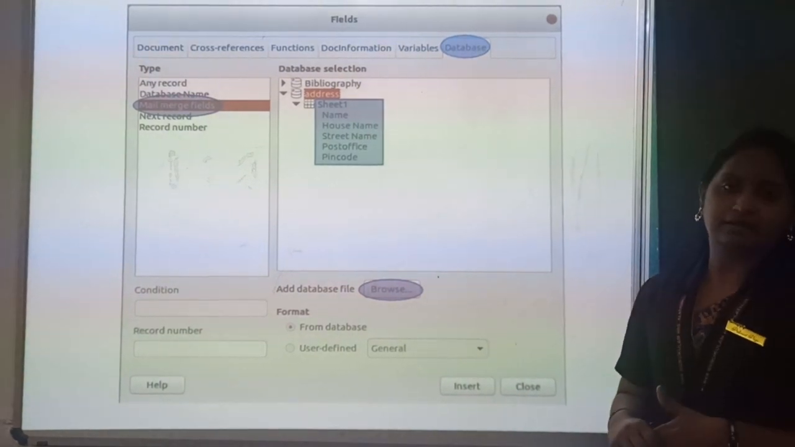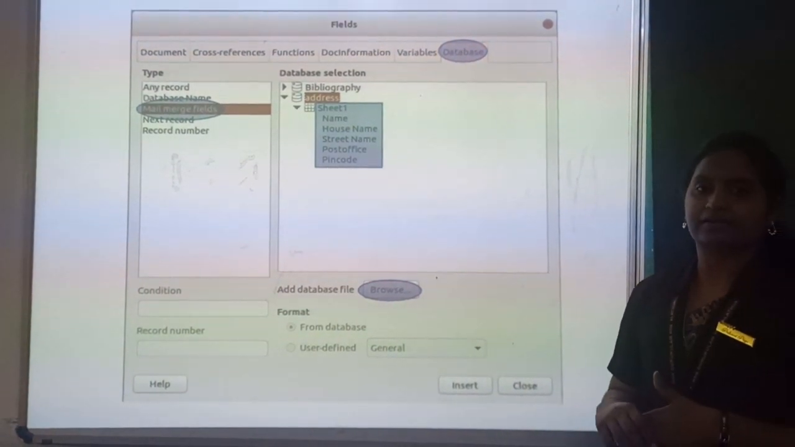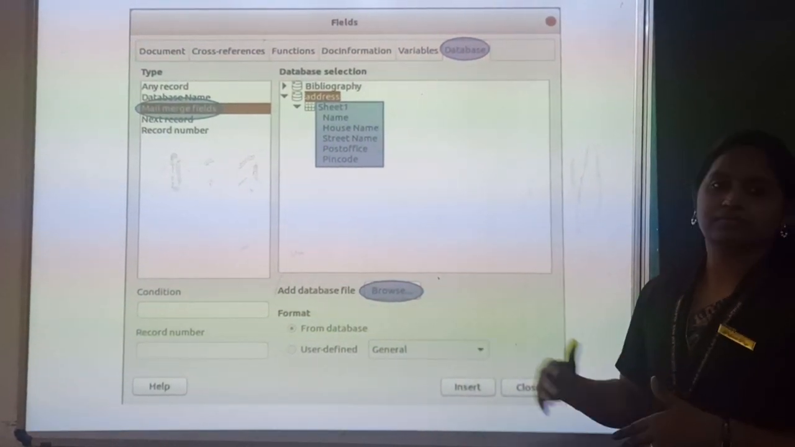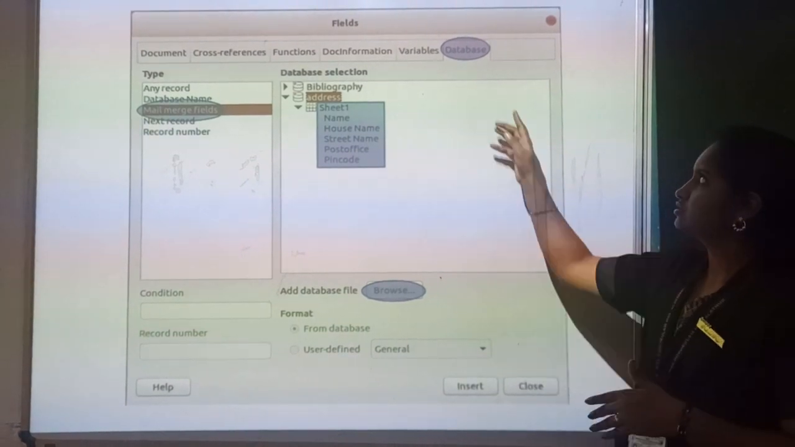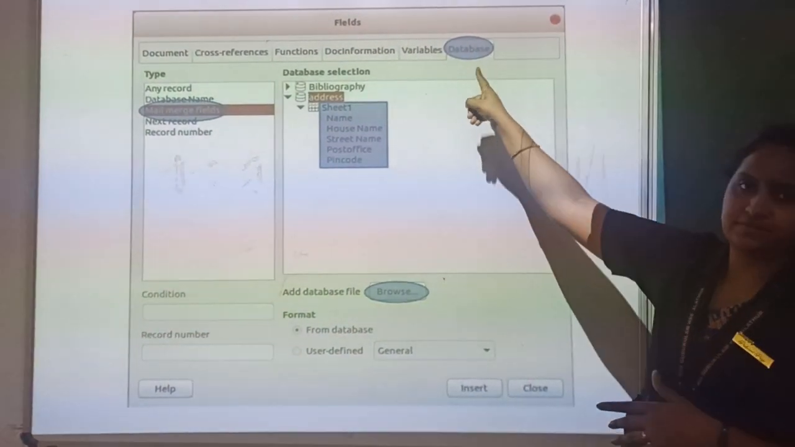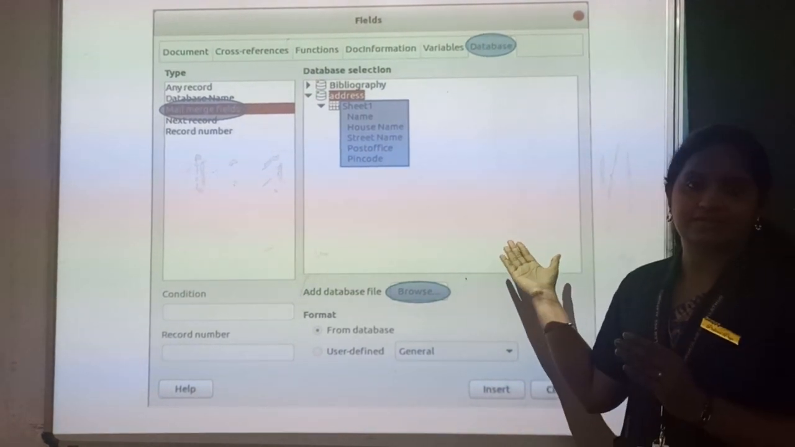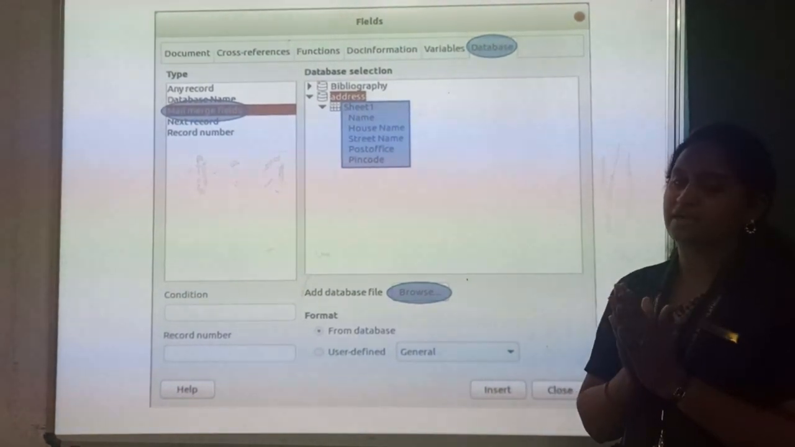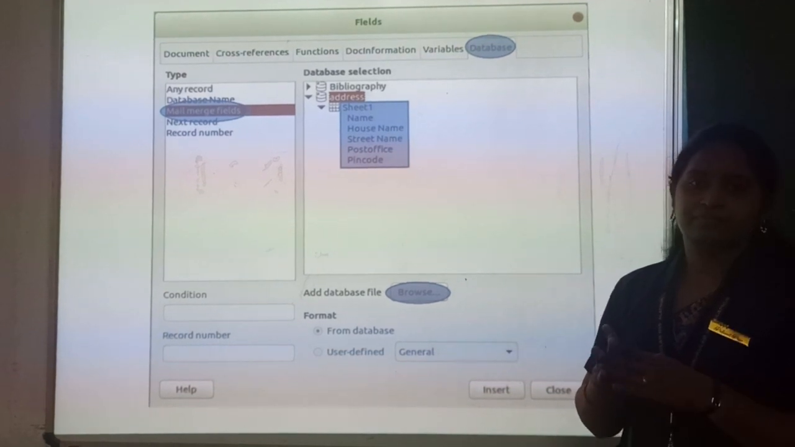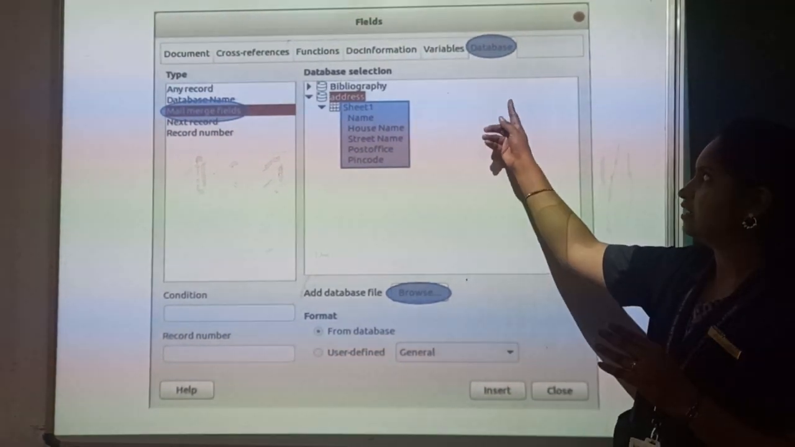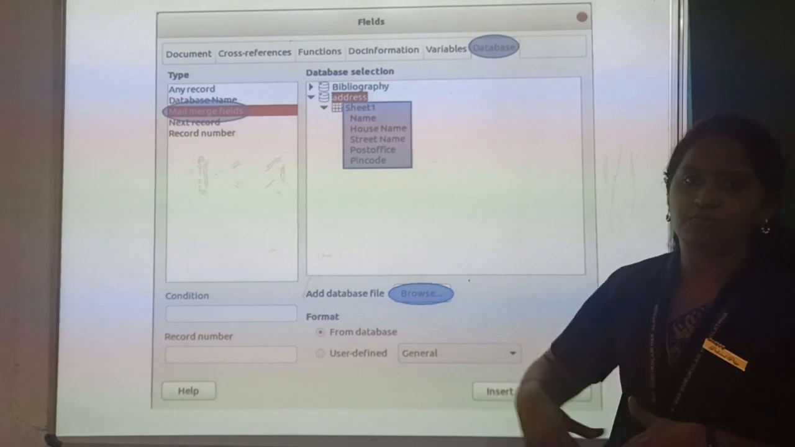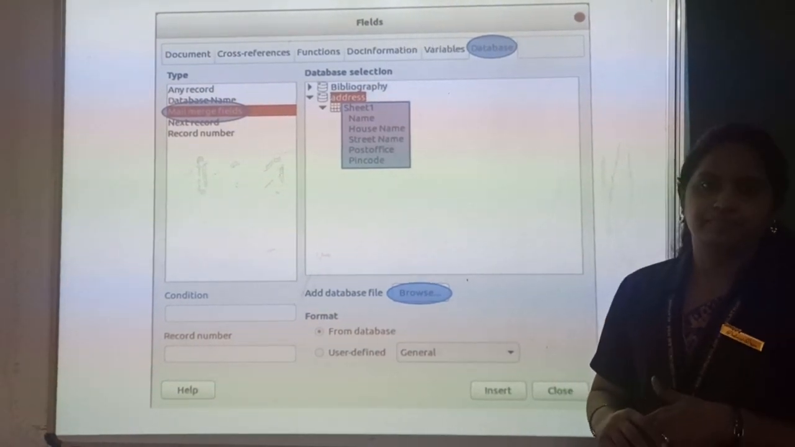Fields, after selecting the content, you will get a window like this. In this, choose the option database. That is, you have to retrieve the address and information which you have saved in a particular Excel file. That is the option of database, and here you can choose the option mail merge field.